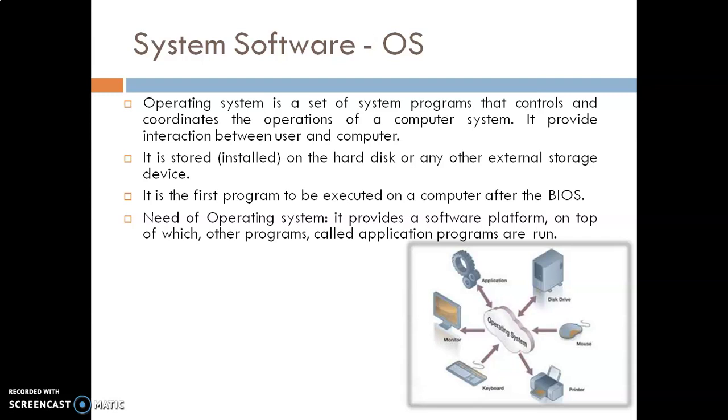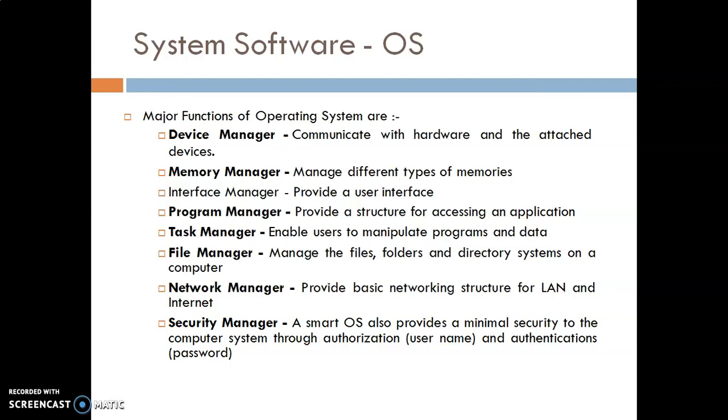Here we are talking about operating systems. It is the first program to be executed on the computer after the BIOS, basic input output system. Need of operating system: it provides a software platform on top of which other programs, called application programs, are run. Major functions of operating system are device manager, memory manager, program manager, task manager, file manager, network manager, and security manager. These are the functions of the operating system.